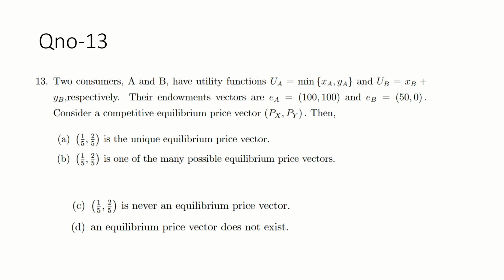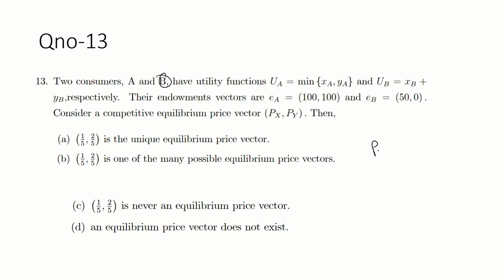Okay, guys, this is so easy part. Question number 12. Two consumers A and B have utility functions. UA is equal to min, so this is a perfect complement. But individual B's utility function is, guys, what? Perfect substitute. Guys, whenever you face the perfect substitute, there are three cases, no?